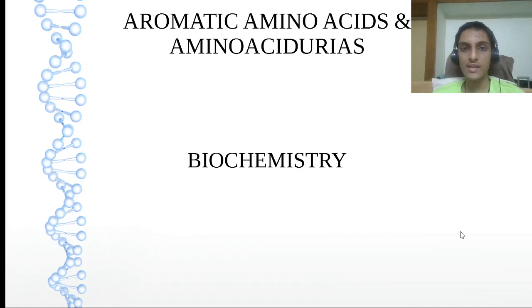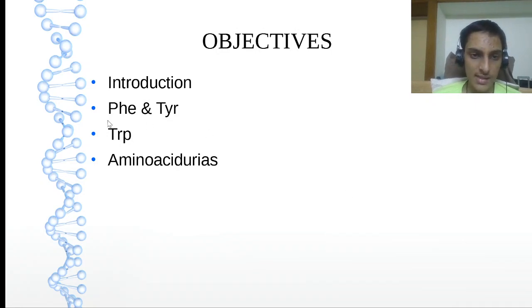Hello friends, in this video we will discuss aromatic amino acids and aminoacidurias. So we will discuss the three amino acids phenylalanine, tyrosine and tryptophan. But here phenylalanine and tyrosine together, tryptophan separately. And to end with, we will have a small note on aminoacidurias.